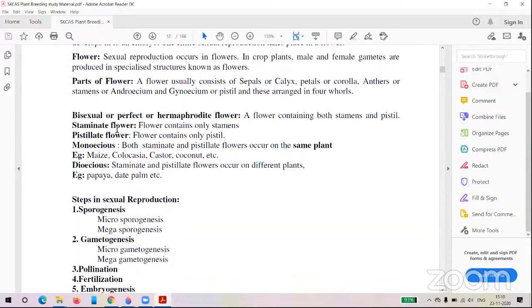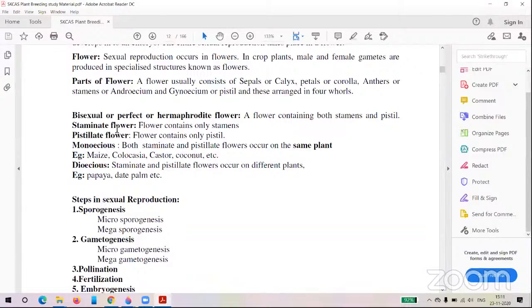Coming to the staminate flowers. Staminate flowers means these are the male flowers only. That means these flowers have only anthers. These flowers don't have style and stigma. So these flowers have only the stamens. That type of flowers is present in crops like mango, in most of the fruit crops, and cucurbits. In cucurbits also you can see this type of flowers, staminate flowers and pistillate flowers.